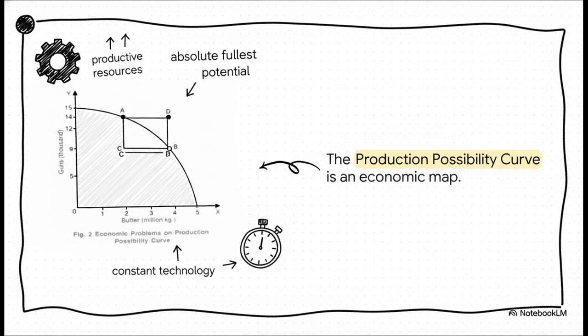And when you plot those exact numbers out, you get this downward sloping line, known as the production possibility curve. Think of this curve as the physical, absolute boundary of our society's current capabilities. It assumes a few things. Our productive resources are fixed, our technology is constant, and we are using absolutely everything to its fullest potential.